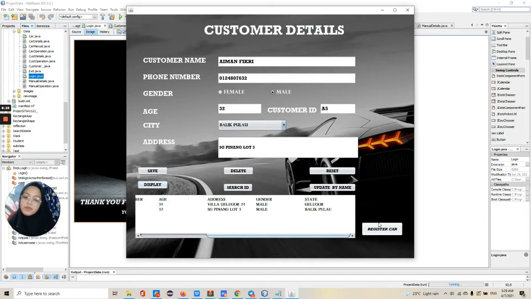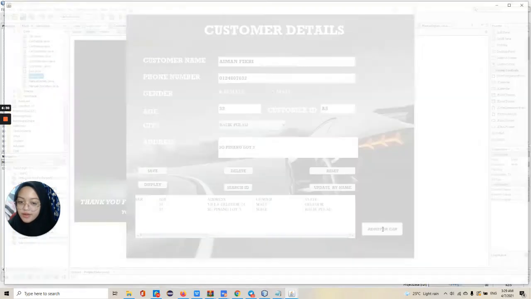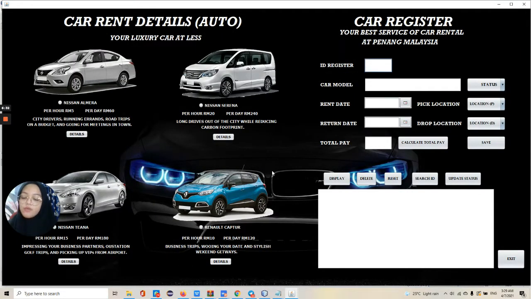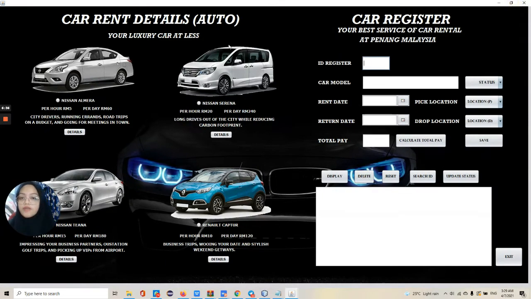After that, we have done our customer details and register, so we want to go to register car. Just click the button and it will go to the car register for automatic cars. Here we have 4 cars, Nissan Almera, Serena, and so on. For example, I want to have Nissan Almera.